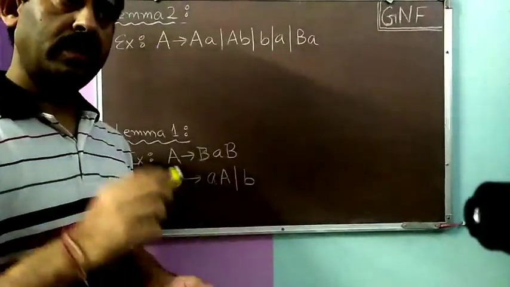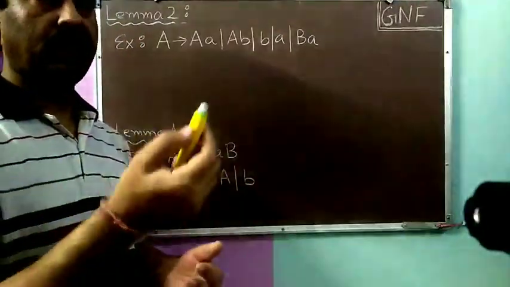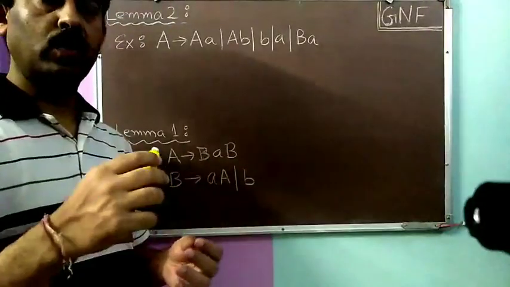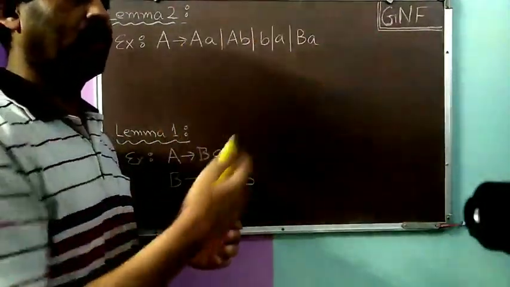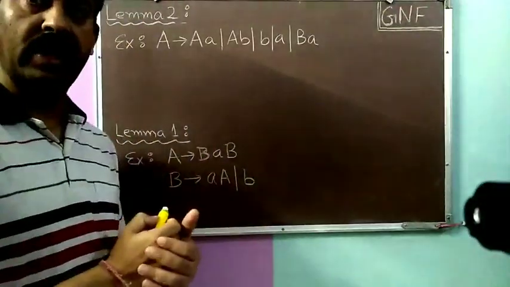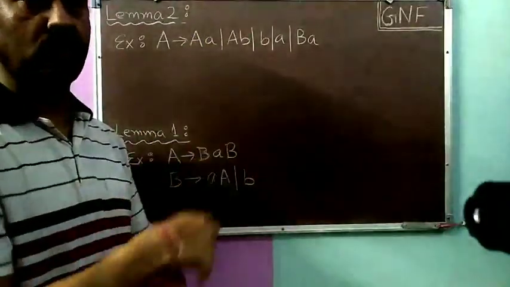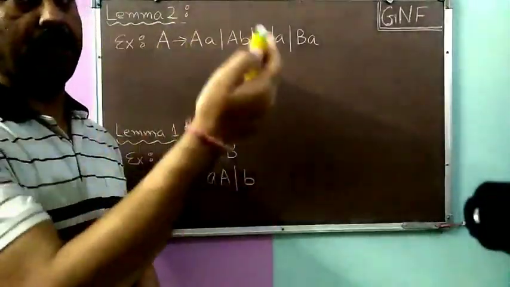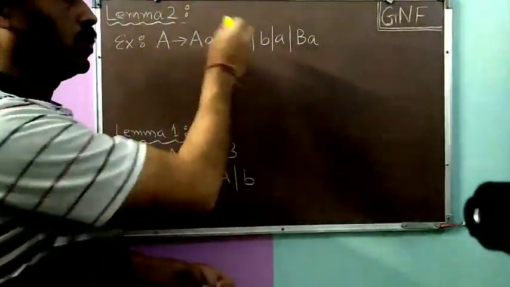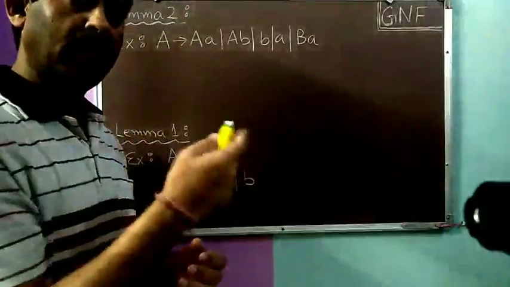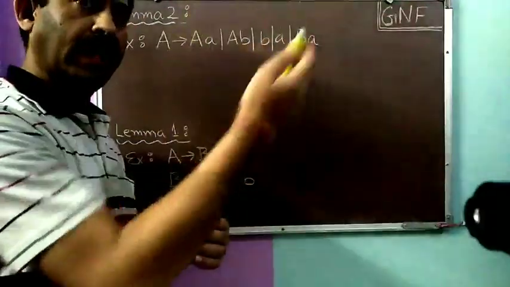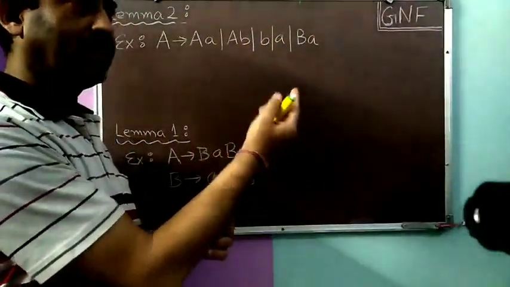Now we have discussed lemma 1 and lemma 2, and we have discussed their uses also. The use of lemma 1 is to remove a variable which is appearing on the right hand side of a production, but that variable is not the same variable as on the left hand side, and we wish to remove that variable. So it is used to remove the variable which is appearing at the first place on the right hand side. Similarly, lemma 2 is useful for removing a variable which is occurring at the first place of the right hand side, but it is the same variable as on the left hand side.